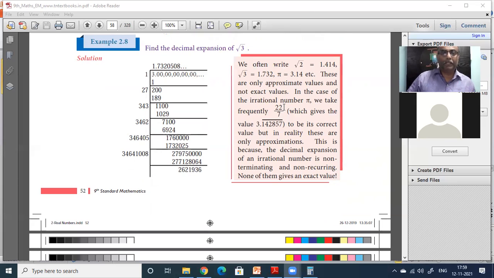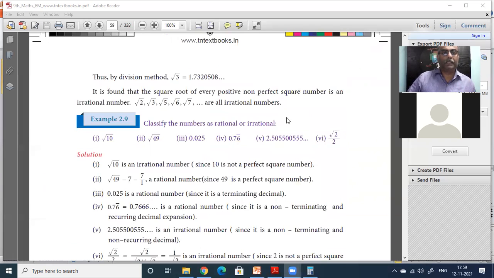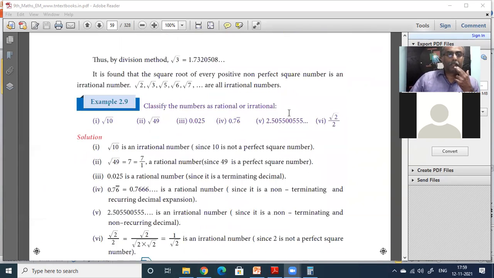Remind me next class. We can take some 8th standard book and do a little bit of work from there. Then you will understand how to do that. This is the division method, which is not the normal long division that you do. This is the square root division method. I think it is in your 8th standard textbook, in the numbers chapter. Go and find out. I will also try to get that book for next class, and we will do it.